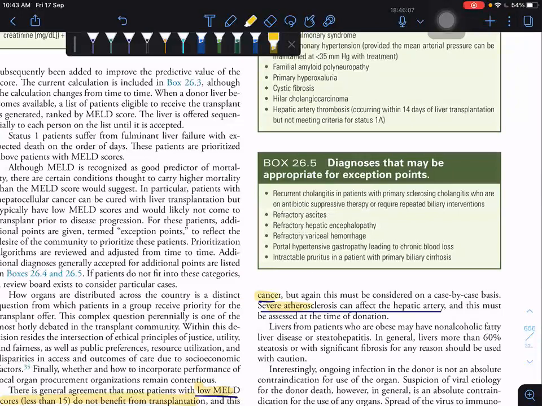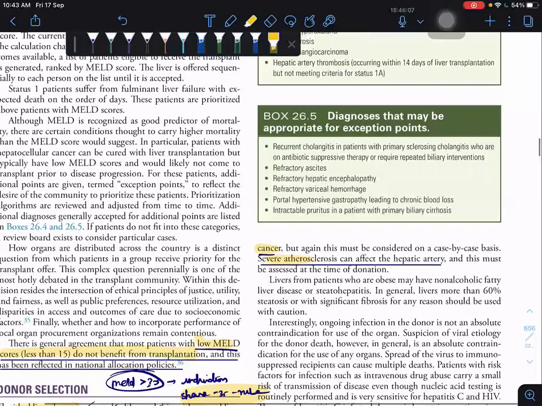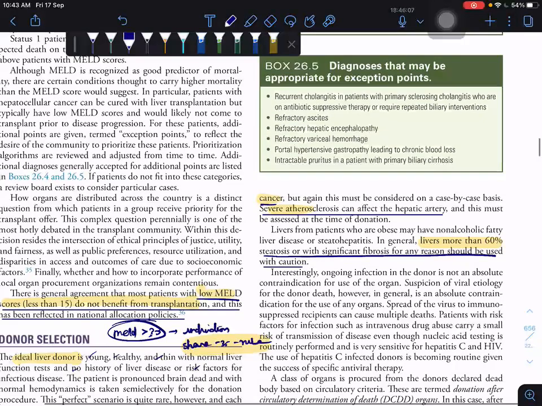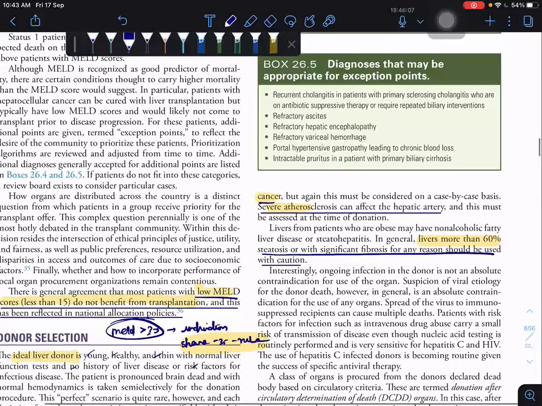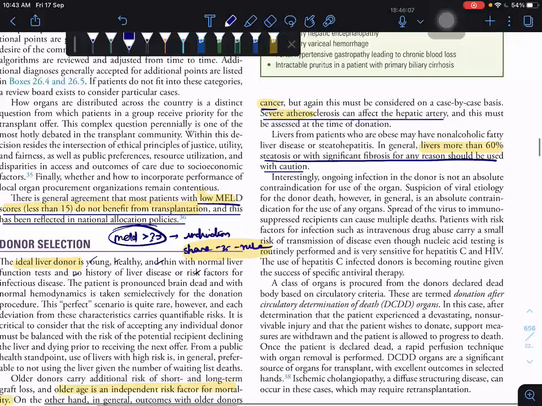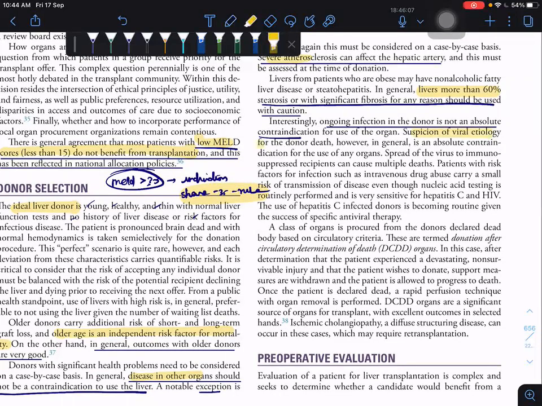And they are telling that if the donor's liver has steatosis more than 60%, or significant fibrosis for any reason, it should be used with caution. Ongoing infection is not an absolute contraindication. But suspicion of viral etiology for the donor death is an absolute contraindication. This is what I'm saying.